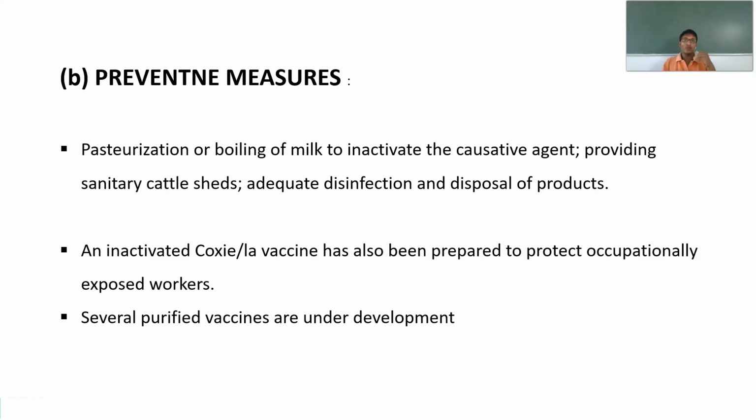And the persons who are always exposed to infected sheep, infected cattle or infected domestic animals can receive the vaccine, the inactivated Coxiella vaccine, which is available. This vaccine can protect the occupationally exposed workers. There are several other types of vaccines available, but they are still in the developmental stage.